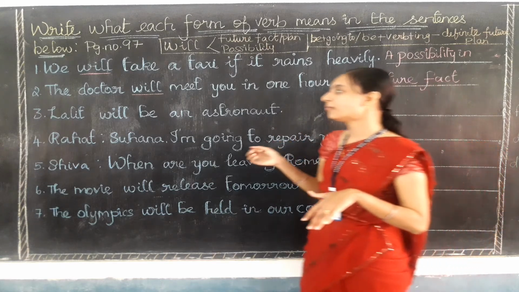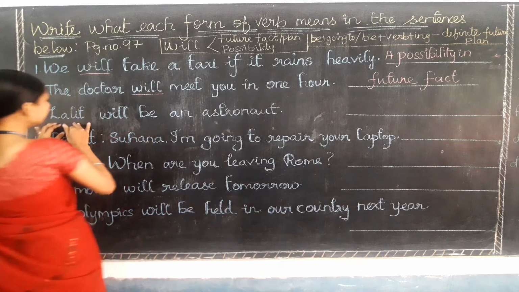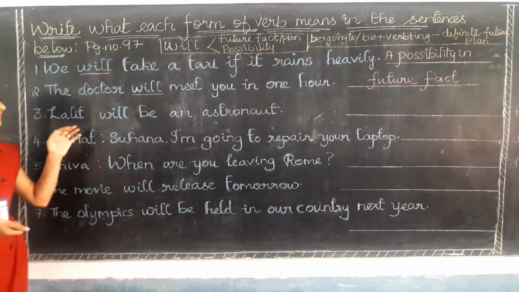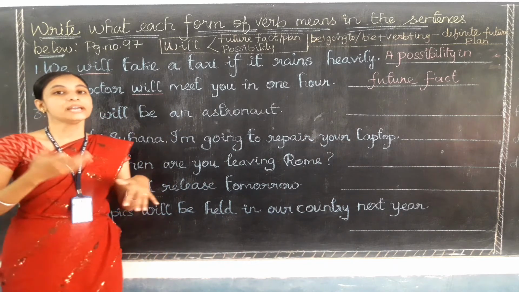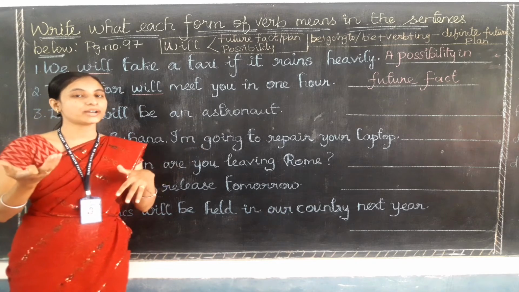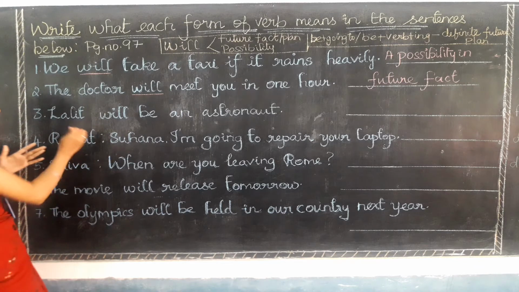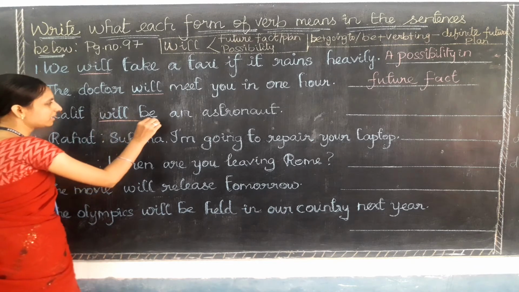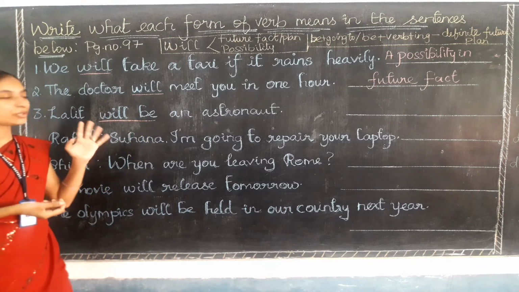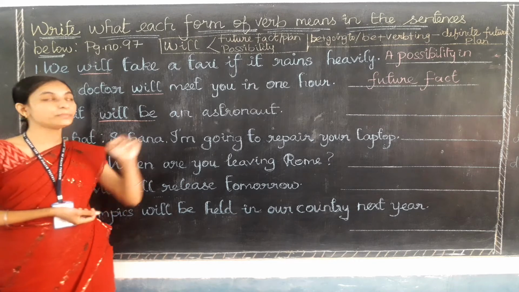Okay. So let's go for the third one. Lalit will be an astronaut. Lalit will be an astronaut. Lalit will become an astronaut, in the future. Here which is the future verb after the subject? Yes, will be or will. Okay, so here we have found the verb that is will.